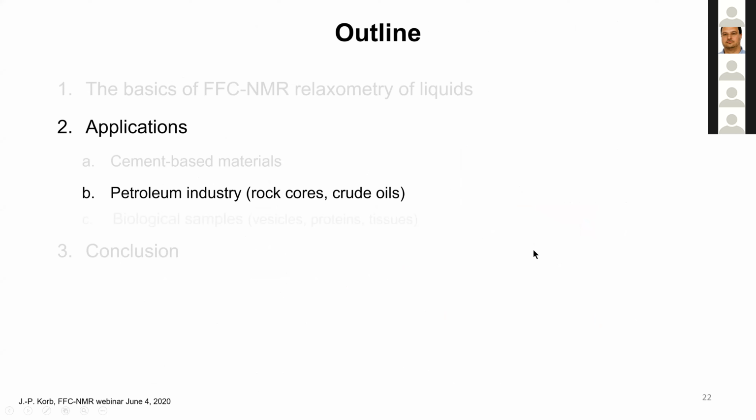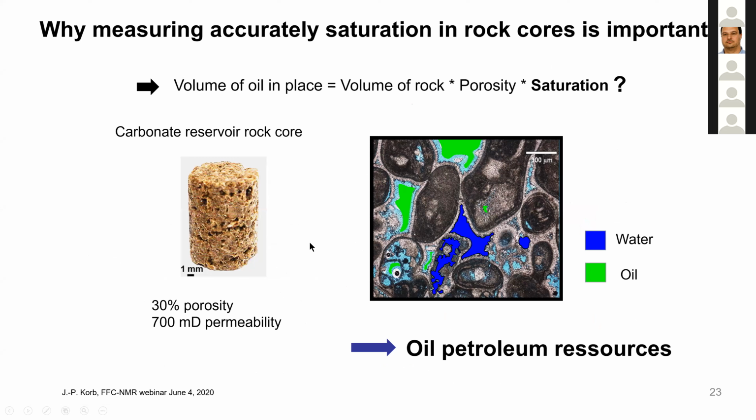So the second application I want to show you is petroleum industries. This is very important because even now the petroleum is very cheap, 80% of the energy depends on the crude oil, for instance. So the first question we ask is, why measure accurately saturation in a rock core? Why is it important? So we have a carbonate reservoir rock specially designed for the Stelar machine. You have a 1-inch size, 30% porosity, 700 millidarcy permeability.